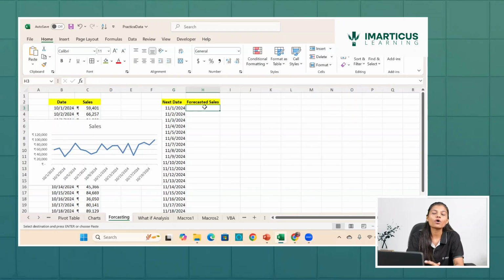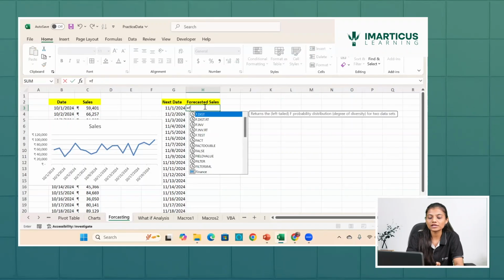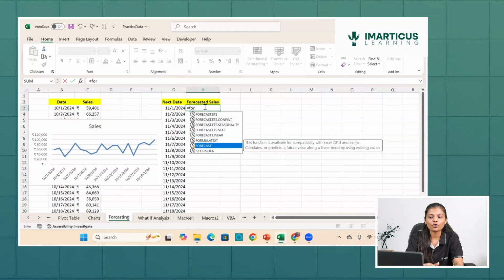So if I want to forecast over here, what is the value which I would like to forecast? Let's say we have a function which is known as forecast. Here you can see there are lots of functions given to us. There is forecast ETS, there are lots of things. So let's try to do forecast. This function is available for compatibility with Excel 2013 and earlier, and calculates or predicts a future value along a linear trend by using existing values. But this is somewhat outdated in nature.